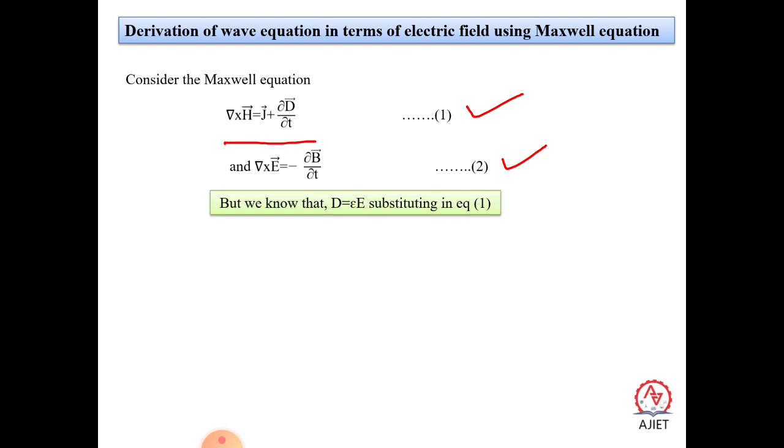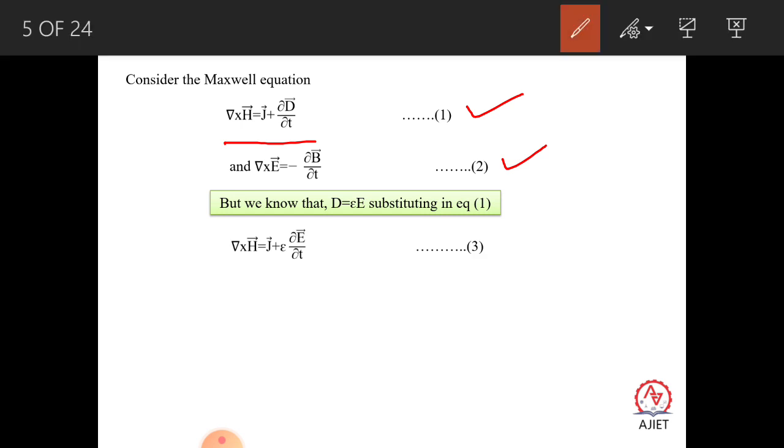Next, we know that D is equal to epsilon E. D is directly proportional to the electric field. So let us substitute this D in the place of D in equation 1.